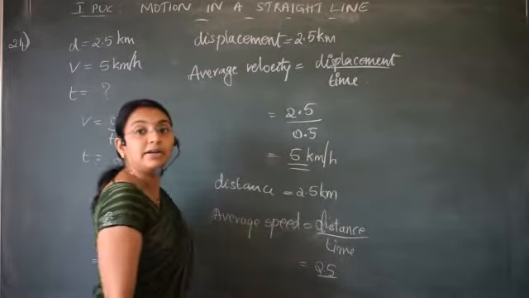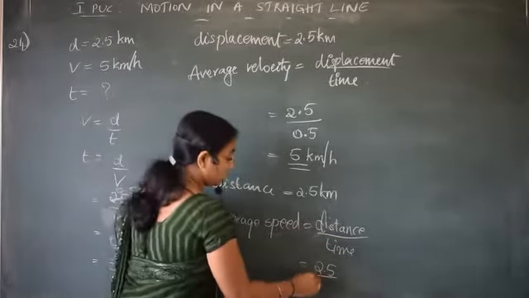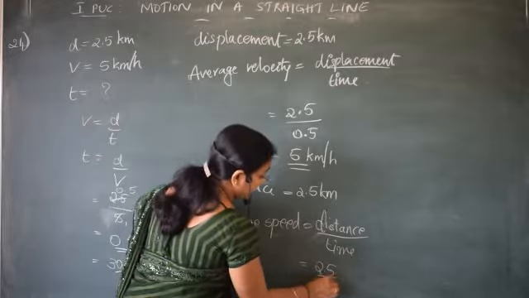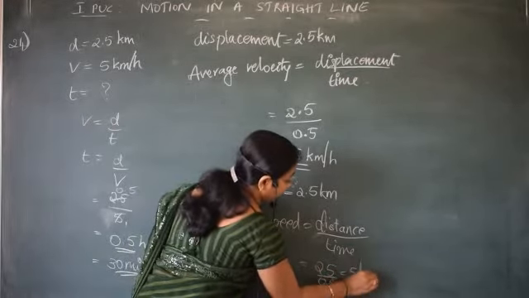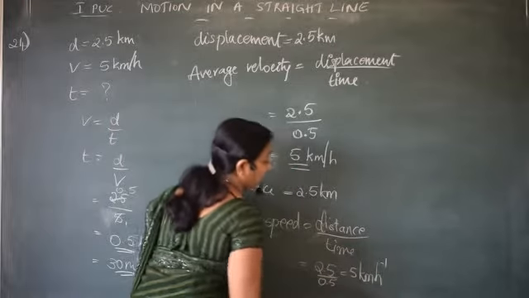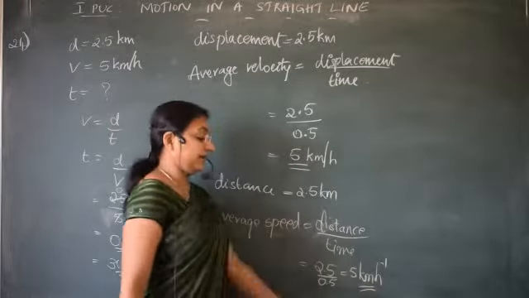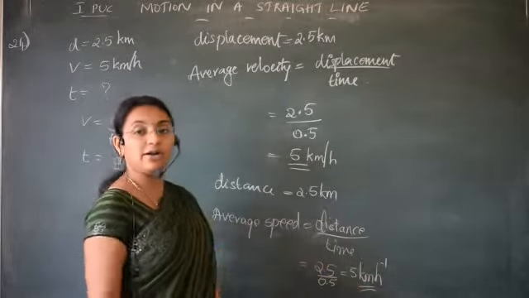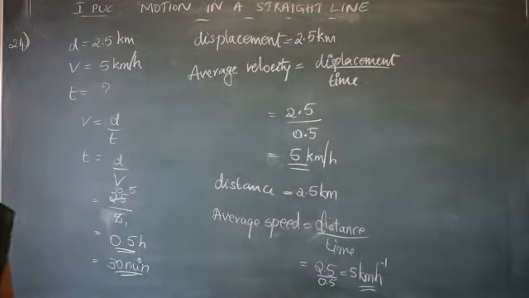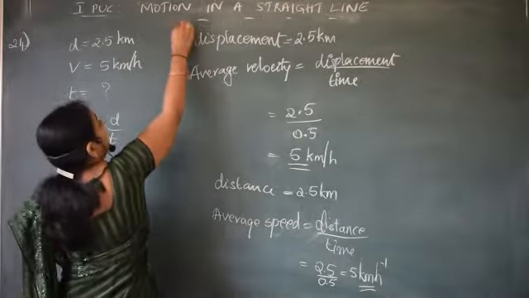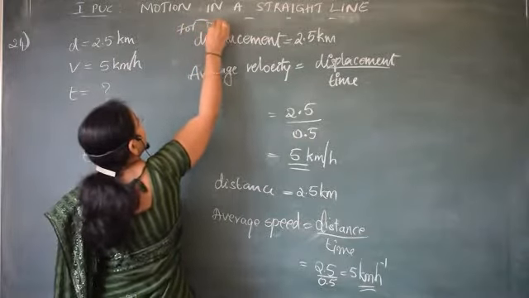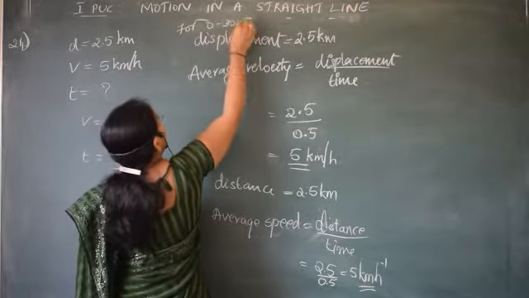Distance divided by time: 2.5 by 0.5. Again it is the same, 5 kilometer per hour. We can write the unit like this also or like this also, correct? So the answer is 5 kilometer per hour. This is for the time interval 0 to 30 minutes.